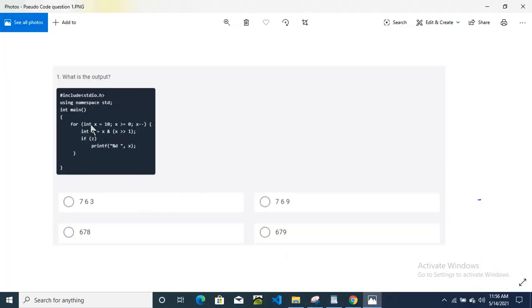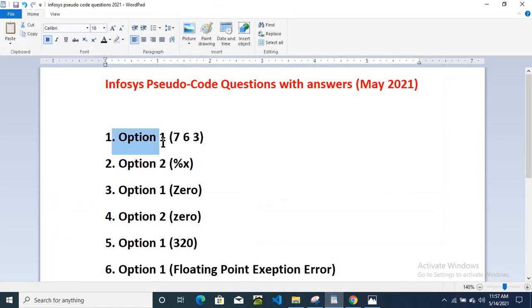So you can check here. This one is the first question. This is the pseudo code and they have asked what is the output for this program. So the output for this program is 763, option 1. I have mentioned the answer here. For question 1 the option is 1, that is 763.